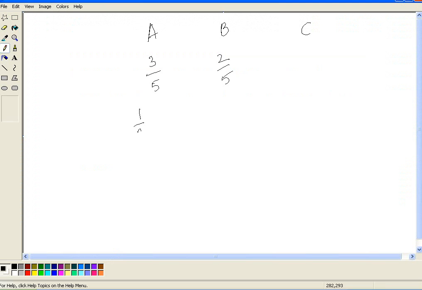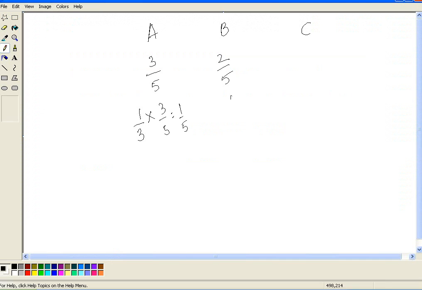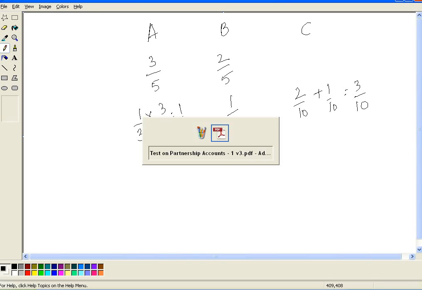So A's sacrifice is 1 by 3 of 3 by 5, which is 1 by 5. How much is B sacrificing? He is giving 1/10 from his share. So directly 1 by 10 he is giving. Which means C's share is going to be 2 by 10 plus 1 by 10. So C is admitted for a 3/10 share in the profits.